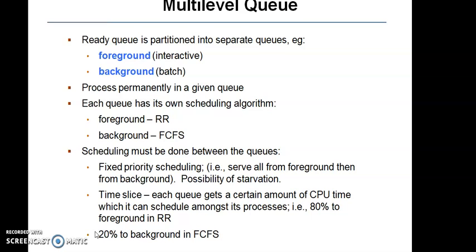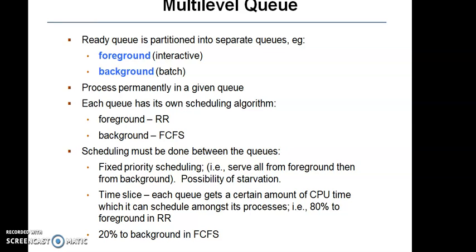You can also take one more example of the multi-level queue where the ready queue is partitioned into separate queues. Example: foreground interactive processes and background batch processes. A process is permanently in a given queue, either in the foreground or background. Each queue has its own scheduling algorithm, which we discussed, like foreground may be in the round robin algorithm and background process may be in the first come first serve algorithm. We may use any other algorithm such as shortest job first and also other preemptive and non-preemptive algorithms.